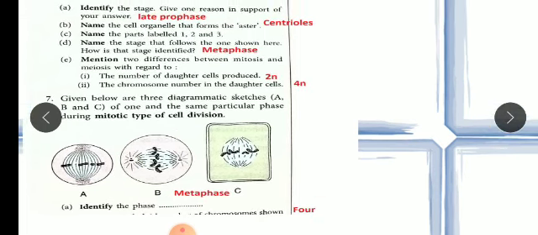Okay children, now they are saying identify whether these are animal cell or plant cell and give reason. So we have to give the reason also. So here you can see on the right hand side they have given 3 blanks for A, B, C.